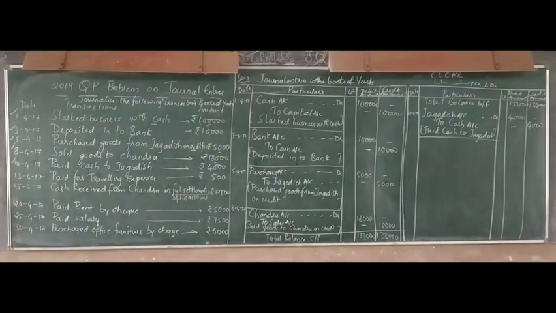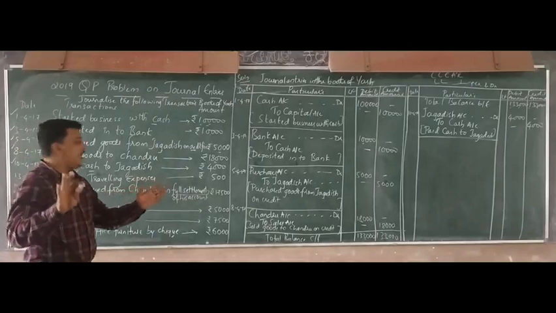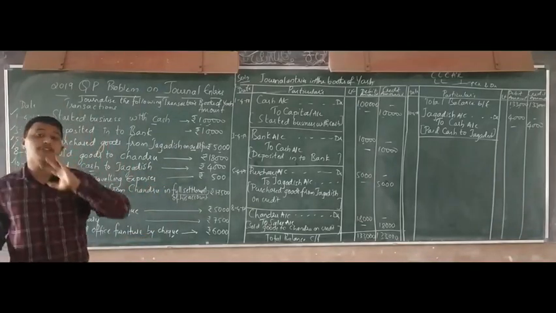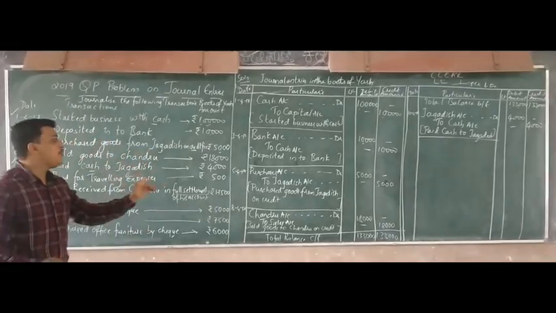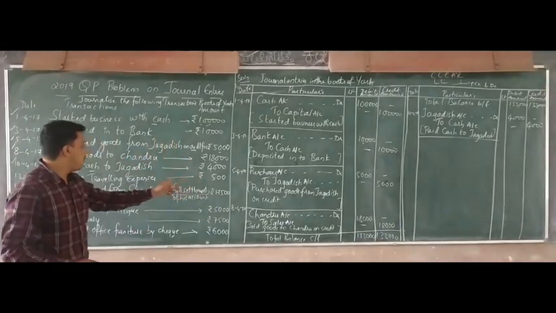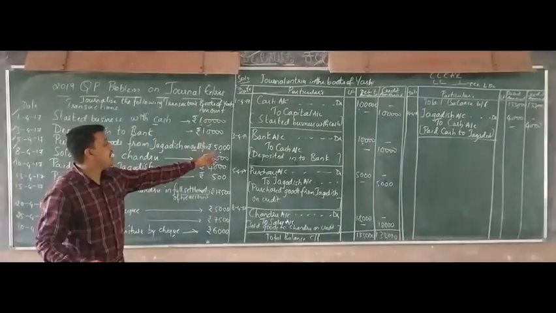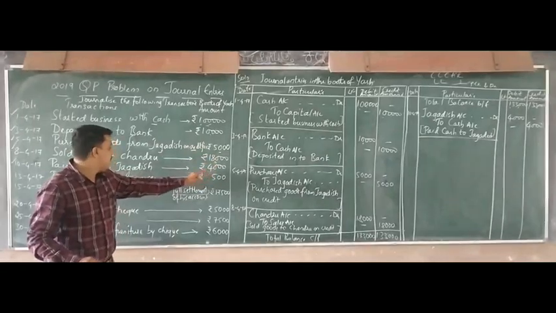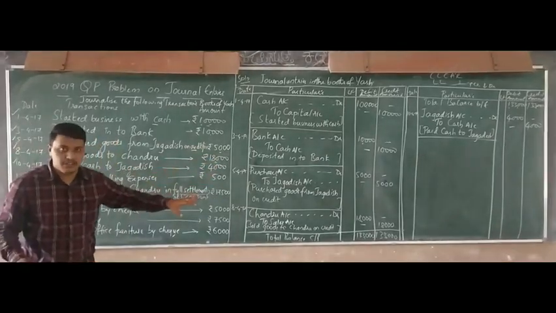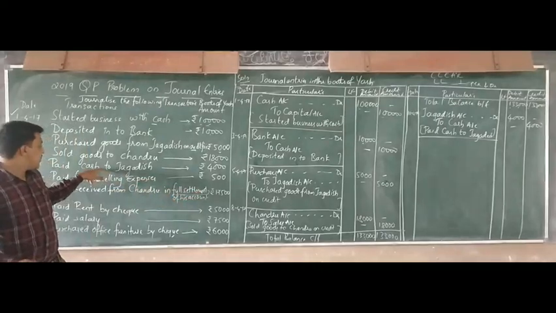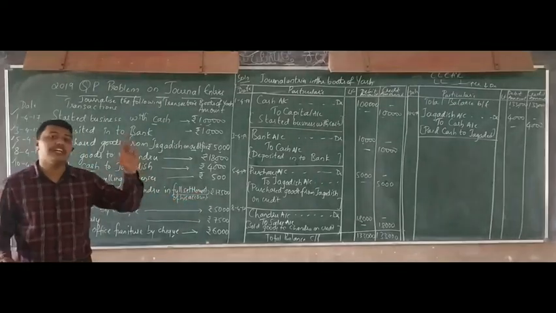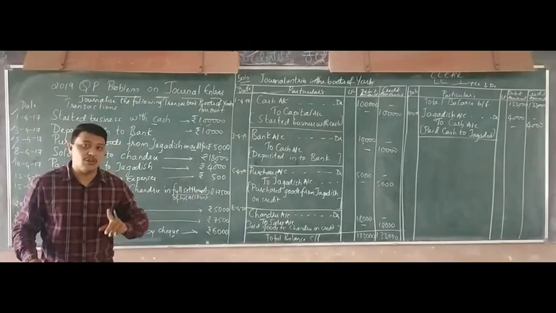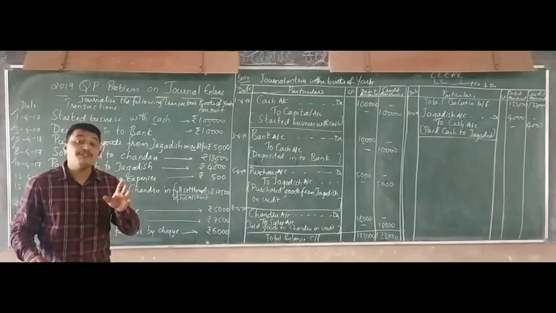So see the next one. If they had said paid cash to Jagdish in full settlement of his account, then whatever the difference is, see what is the pending balance we have to give to Jagdish, that is 5,000. In that, you are giving only 4,000 right now. If they had said in the transaction paid cash to Jagdish in full settlement of his account, then that 1,000 should be treated as a discount received, and that will be a compound entry.